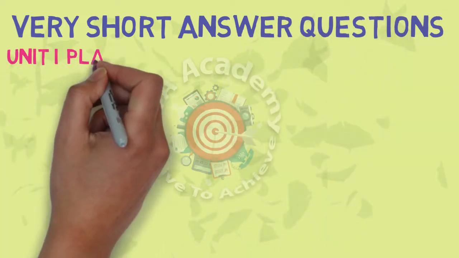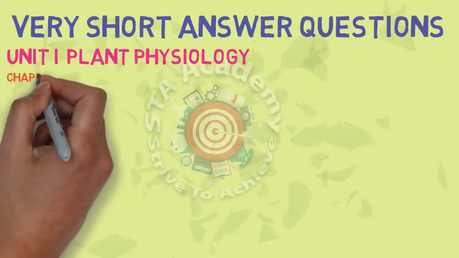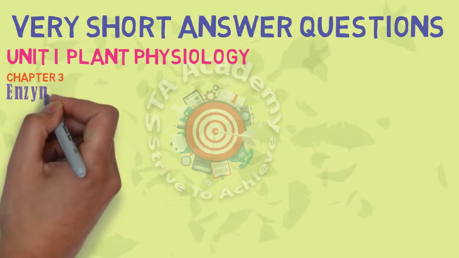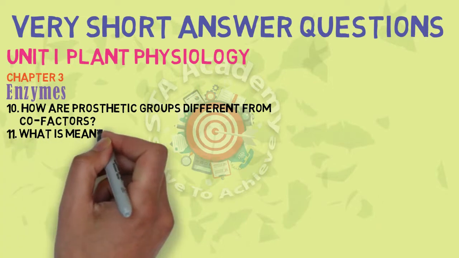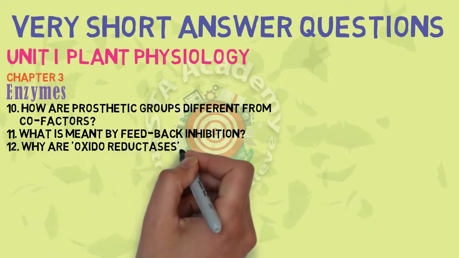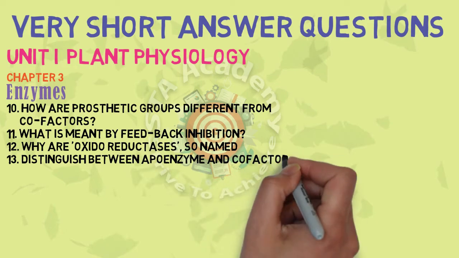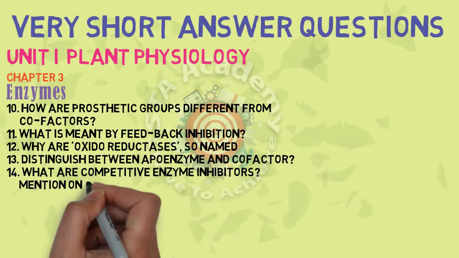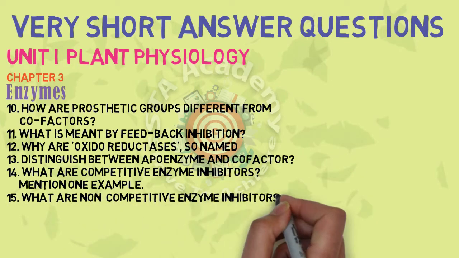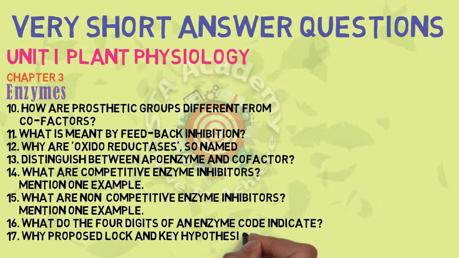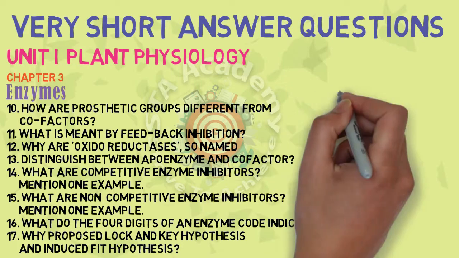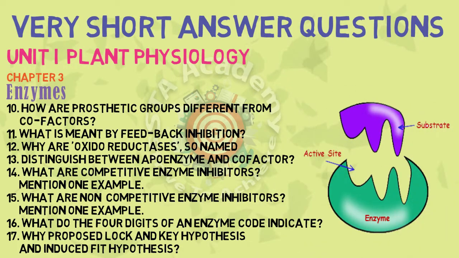First is the 10th one: how are prosthetic groups different from cofactors? 11th is what is meant by feedback inhibition. 12th is oxidoreductases. 13th is difference between apoenzymes and cofactors. 14, 15, 16, 17. These are very important VSAQs of this enzyme chapter.